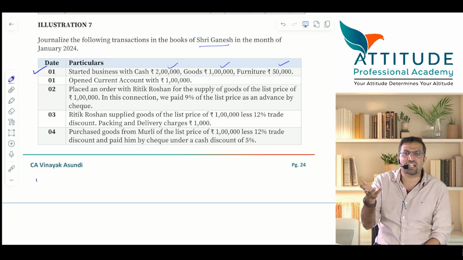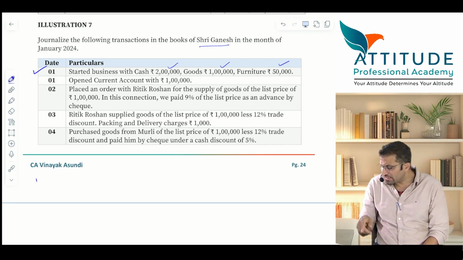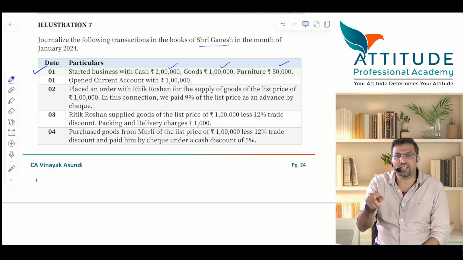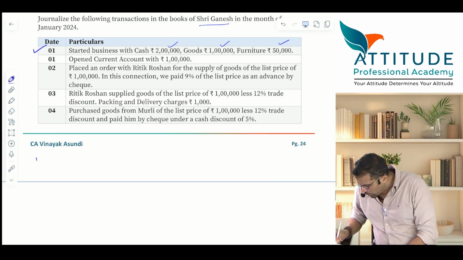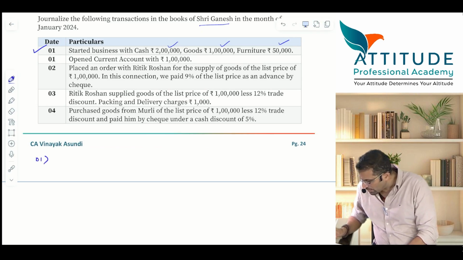Obviously the owner is going to start. So who is bringing all these? Cash, goods and furniture. Who is bringing? Owner. And all these are assets. So tell me, date 1, what will be the entry? Asset increases, cash account debit.